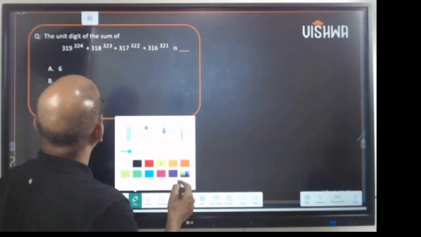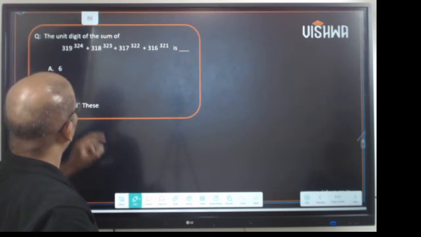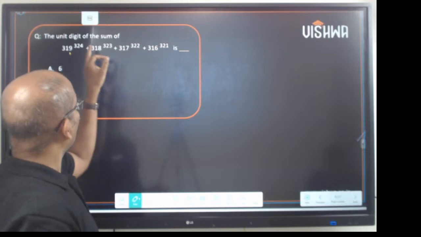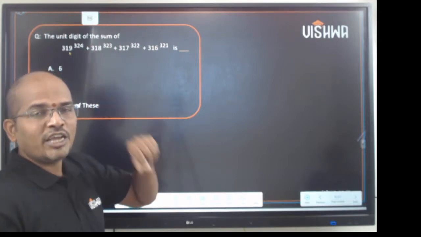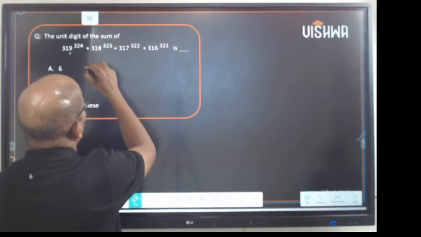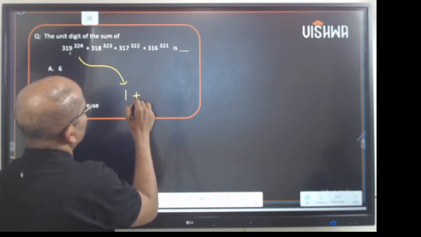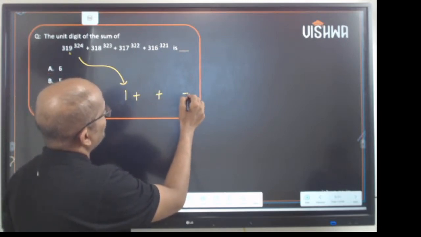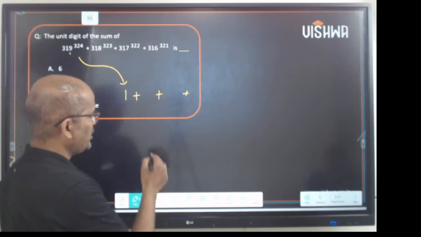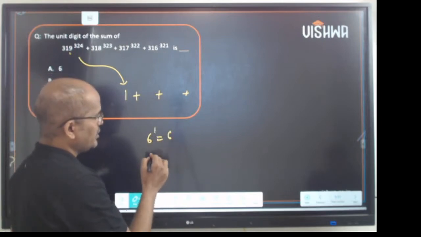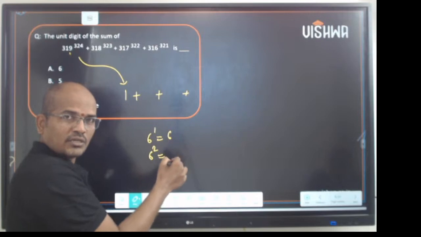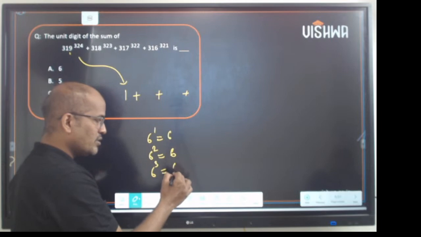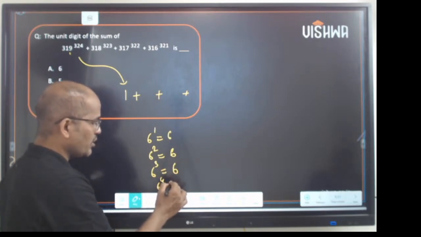As I got 9 here, 9 power 324, and 324 is even, so obviously this will be 1. Plus, I do not know 318, I do not know 317, now come to 316. 6 power 1 would be 6, 6 square, 6 into 6, 36, 6 again, 6 cube, 6 times 6, 6 again, 6 power 4 is 6 again.